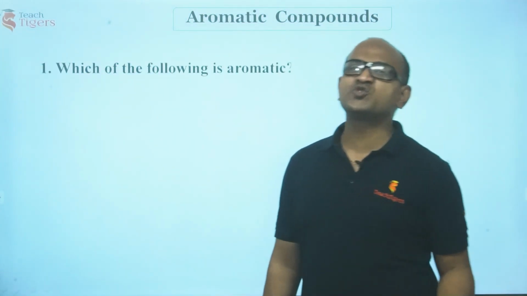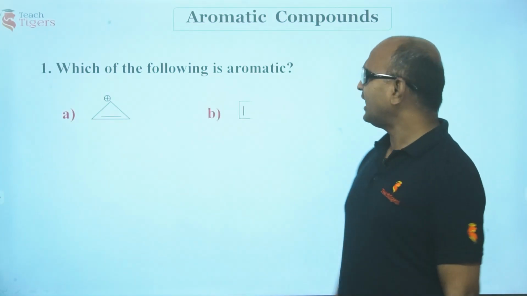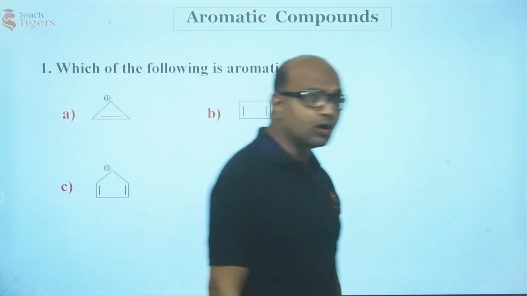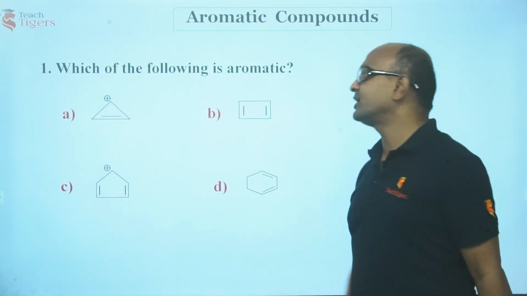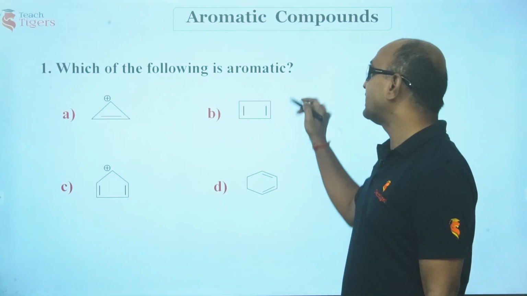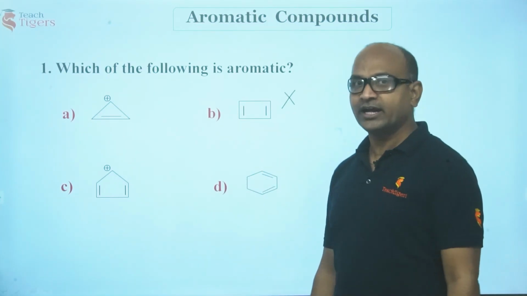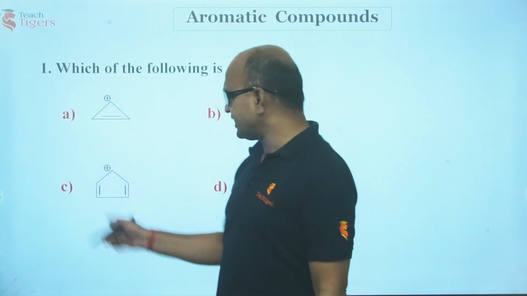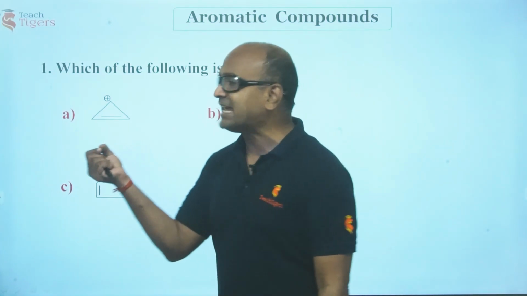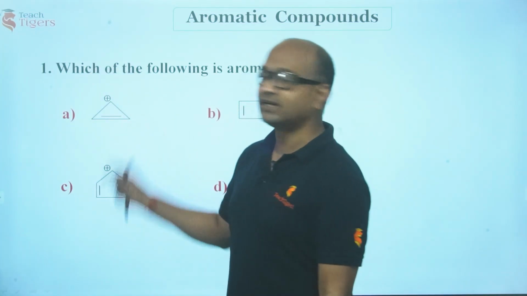Guys, I have a small question for you before we begin this session. I have given you 4 options, and please check which of them is aromatic. All of them are aromatic. Let's check it out. This I have already told you just now, cyclobutadiene, anti-aromatic, highly unstable. Am I right? This is a cyclic molecule, of course. Okay, cyclobutadienyl carbocation we call this. Say, cyclopentadienyl. There are 5 carbons in this.